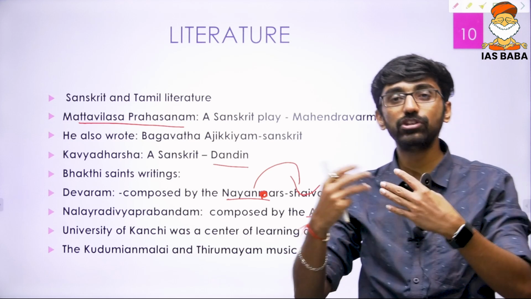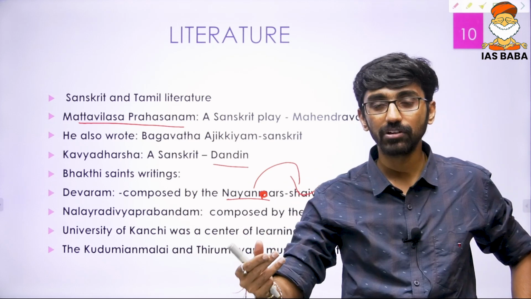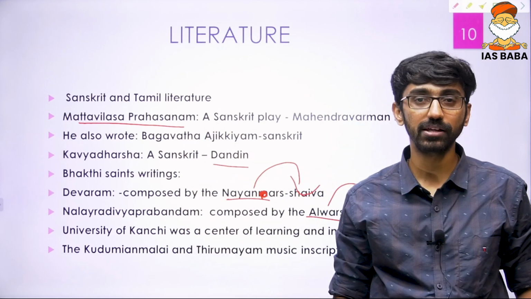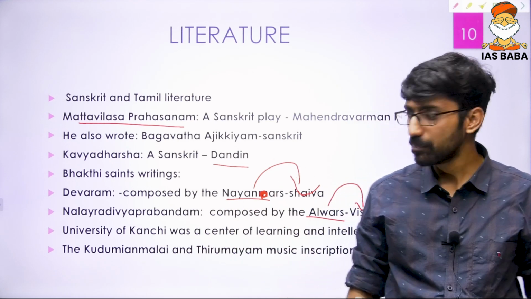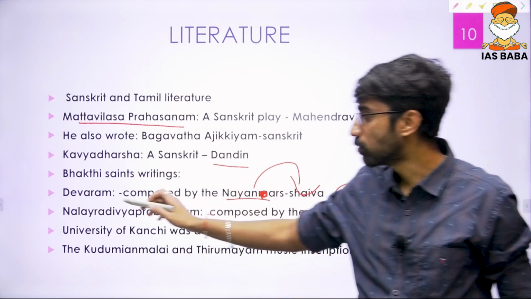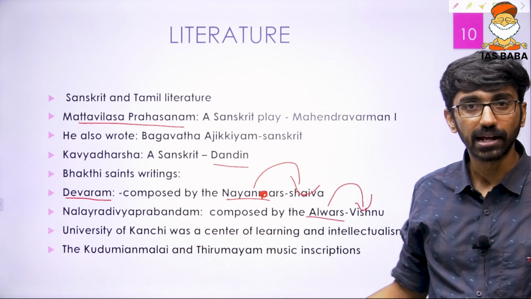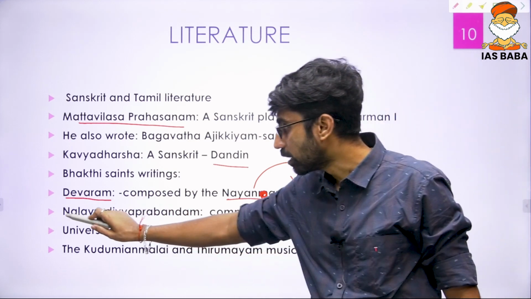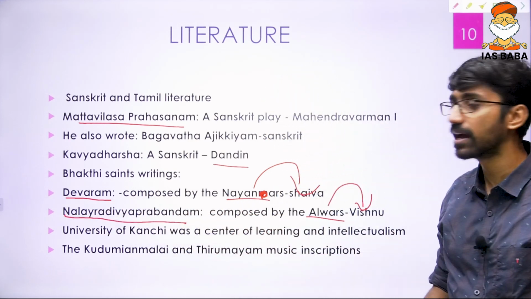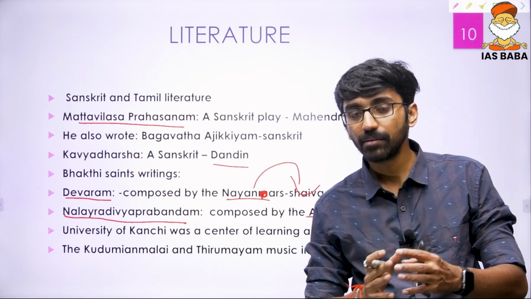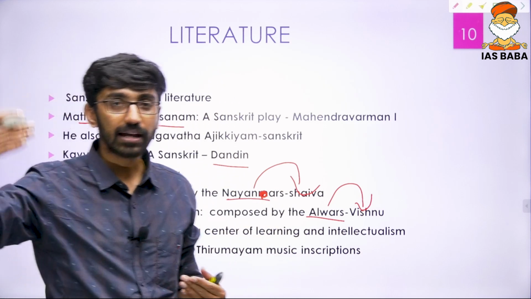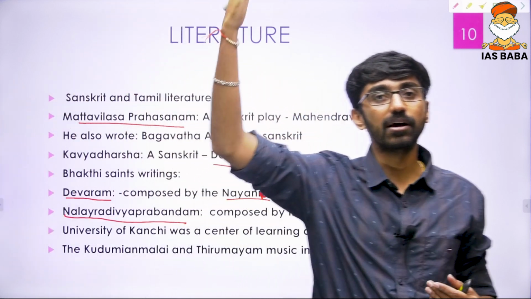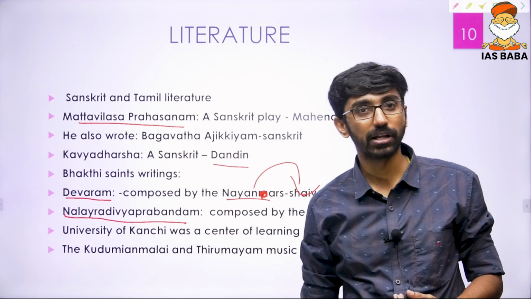They used the local language, that is Tamil, to preach their bhakti and their teachings. The Shaiva Nayanars composed a book called the Devaram, and the Vaishnava saints composed a book called the Nalayira Divya Prabandham. This is the beginning of the Bhakti movement, I would say. That is how much contribution the Pallavas made. The Bhakti movement later spread across South India, and later with the help of Ramanujacharya, Ramananda, Kabir and Nanak, it spread to Northern India too.